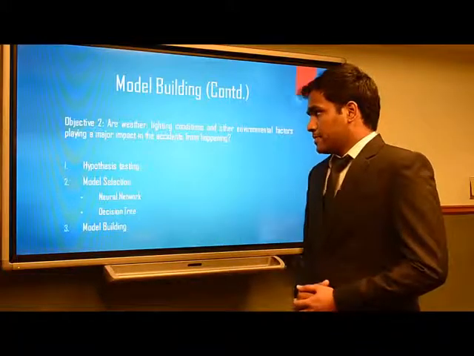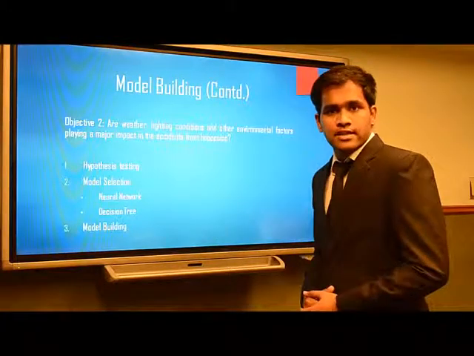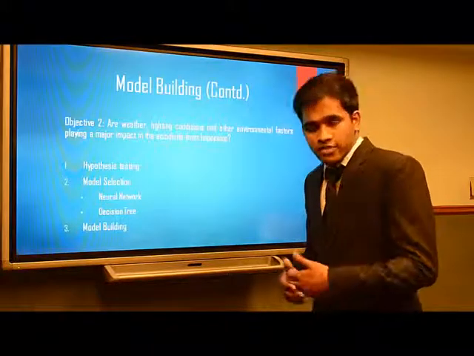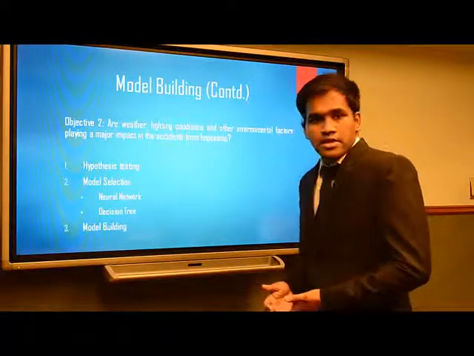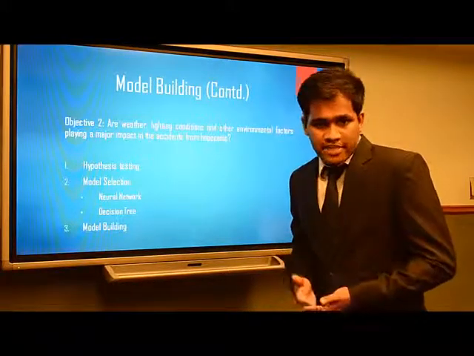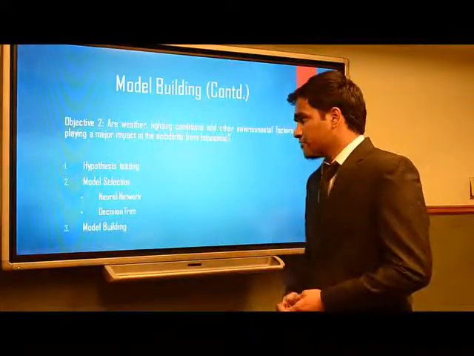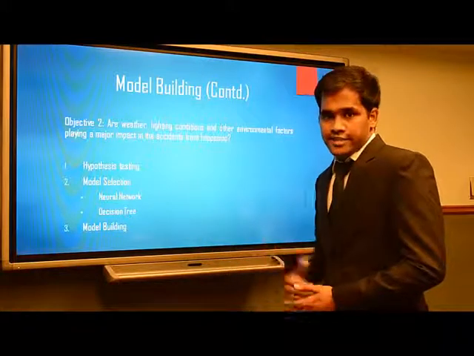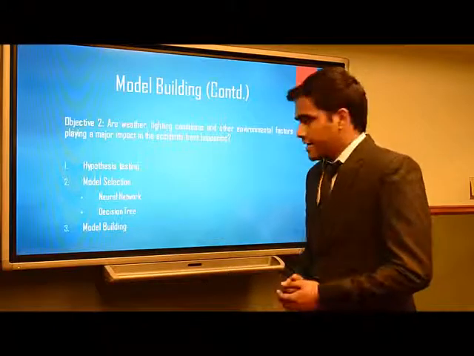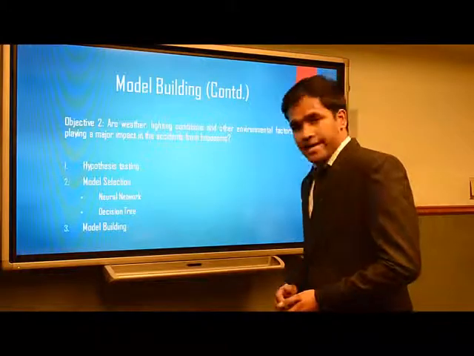And coming to the model selection, apart from the decision tree, we have considered neural networks. Neural networks have the capability of using their training and learning time to create their own representation of the information received, and they can also recover from major damages and retain their network capabilities. So for the model building process, we have considered both neural networks and decision trees. And I have used variables like drinking, drugs, speed related factors, surrounding conditions, and hour of impact.